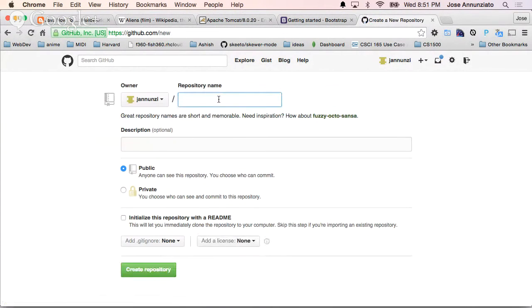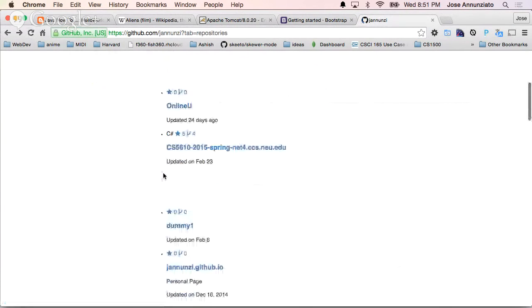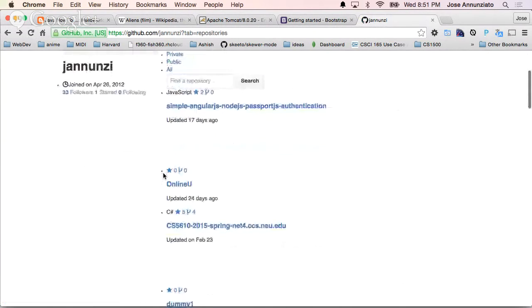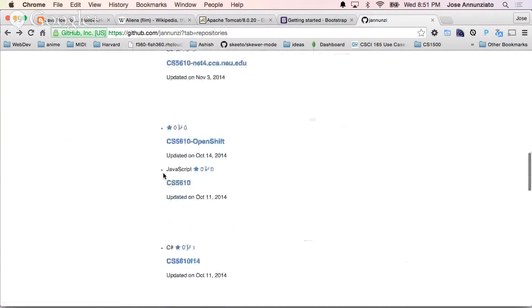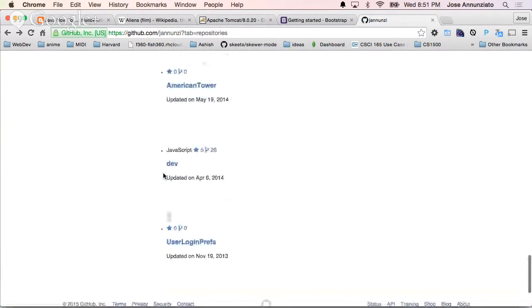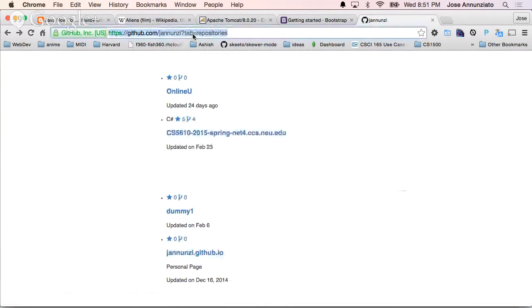So I'll call this, let's see. Wait, what did I call the other one last time? CS5200. Did I call it movie something? Why is this rendering so ugly?